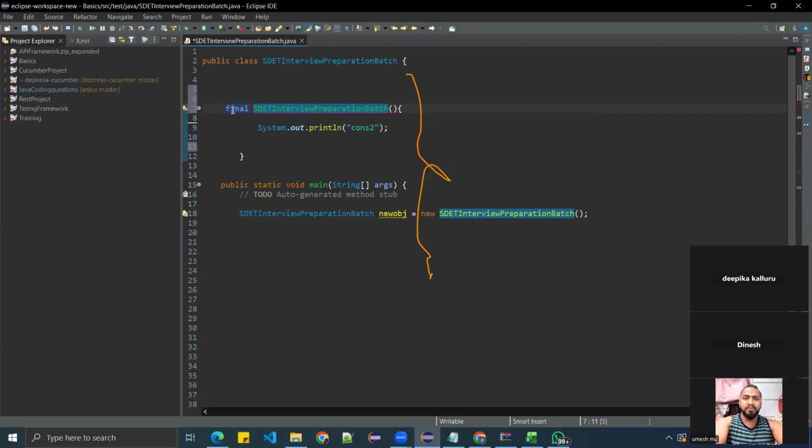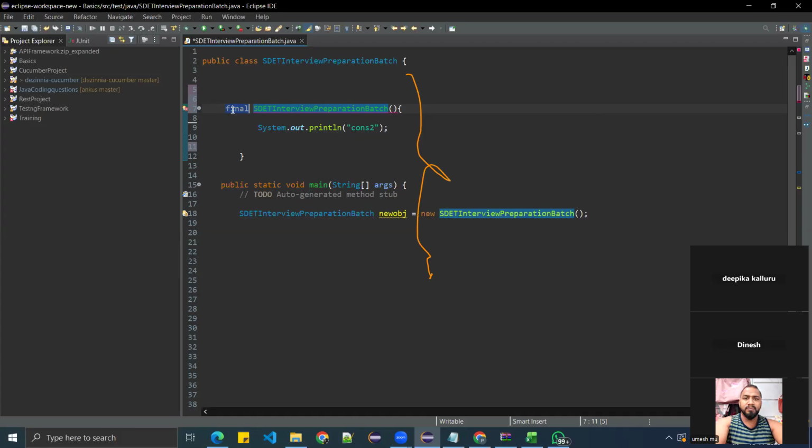Why is final not there? We cannot declare the constructor as final because constructors are not inherited and cannot be overridden. So the final keyword is meaningless with them. Got it, team? So there is no use of final, it will not be allowed here, basically.